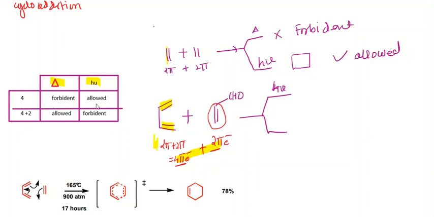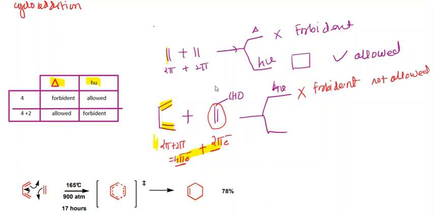That means according to this chart, the 4 plus 2 pi system is not allowed photochemically. So it is forbidden, or we can say a not allowed reaction. Such a reaction is not allowed, and the product will not be formed by this type of reaction.